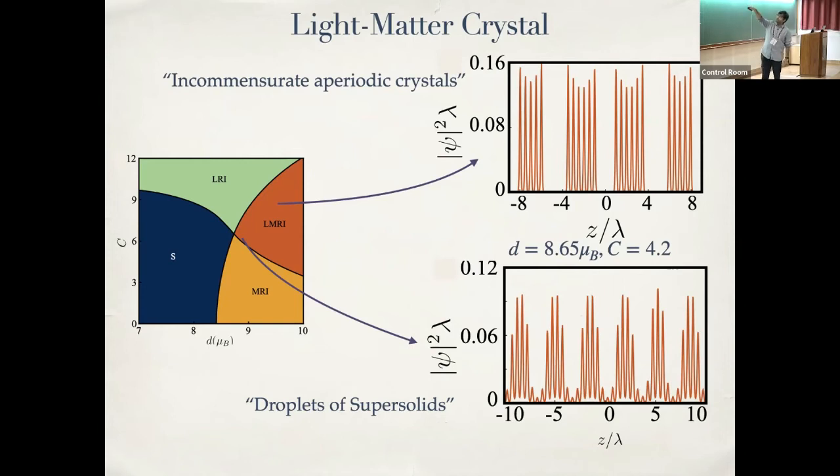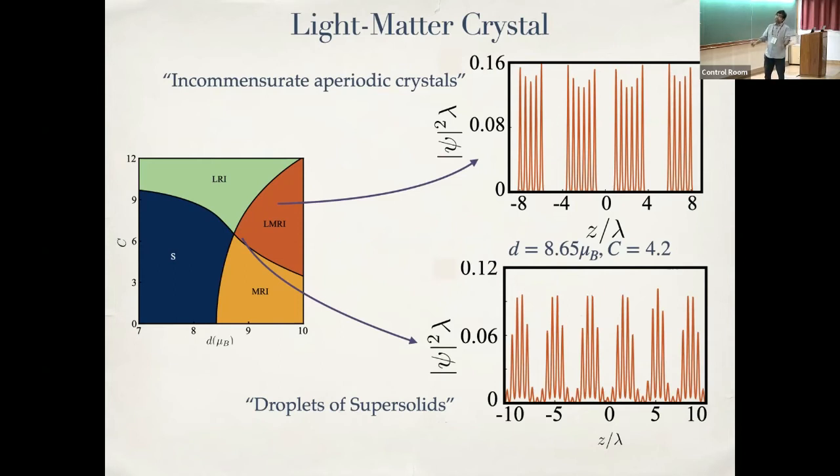On the other hand, if I keep increasing the light periodicity larger and larger, I end up with much more complicated density patterns, where in principle the magnetic roton is there, but it's not giving you a simple envelope and they are not even perfectly periodic. They're incommensurate, aperiodic crystals that are formed.